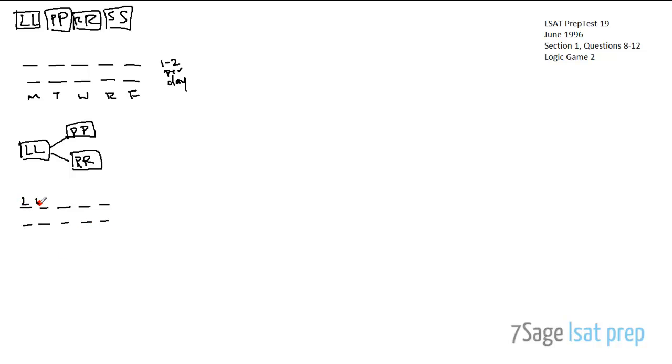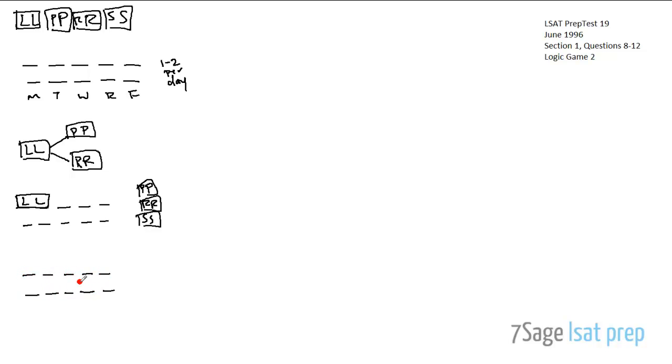The first way is we put L and L here. Then what we have left is PP to place, RR to place, and SS to place, and we don't know anything other than that. These have to follow LL, so the earliest they can go is over here. And then SS somehow has to fit in here as well. We can't leave any of these days blank. So there's not that much information there.